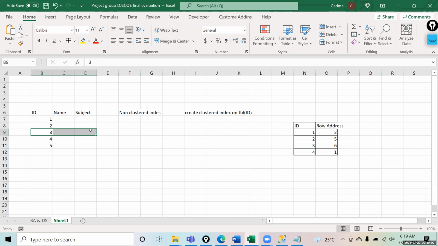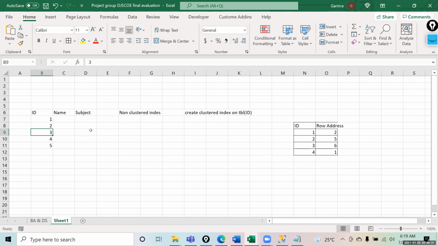It will add another additional column for the index? No. It will just sort the ID column. It will sort based on whichever column you create the index on, the sorting will happen on that. And if there are any blanks or NAs in the ID column then? No, blanks will come at the end.